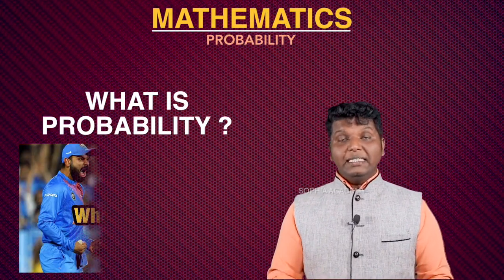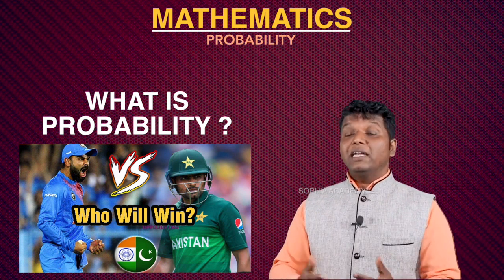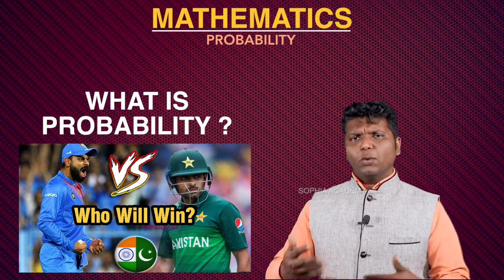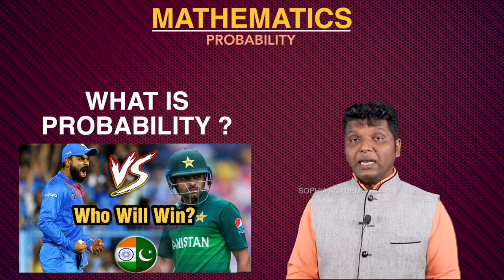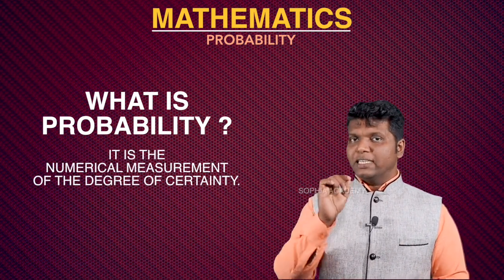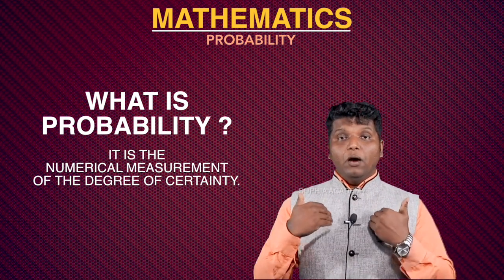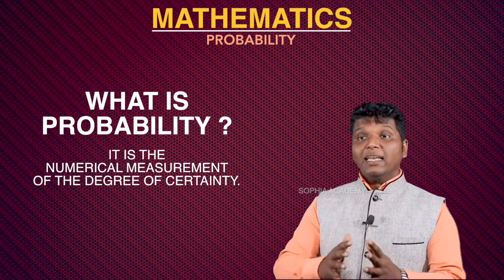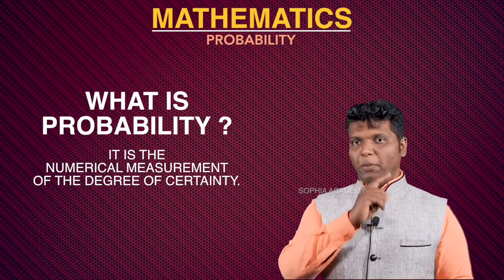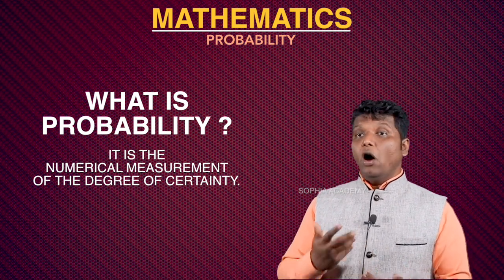Just imagine that today India and Pakistan are gonna have a cricket match. So we will start giving predictions, whether which team is going to win or who is going to get plenty of wickets like that. One by one we used to give predictions. So probability actually means the numerical measurement of the degree of certainty. If you are certain in a particular thing, if you are having a hope in your mind that it's going to happen like that, that numerical measurement of the degree of certainty is what is referred to as probability.